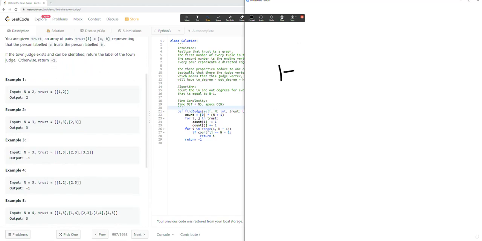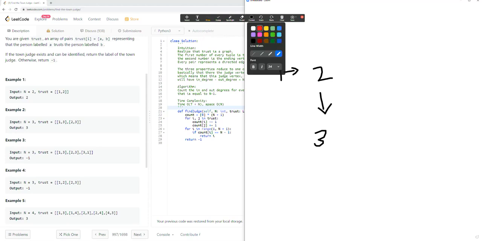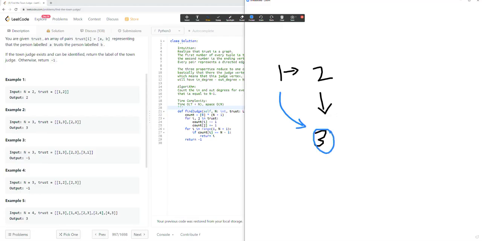For example 4, we have 1 going to 2, we have 2 going to 3, and in this case, we have no town judge because everyone is supposed to trust the town judge. So basically, if we had this going on, then 3 would become a town judge because all of the citizens trust the town judge. But that's not the case for this example.